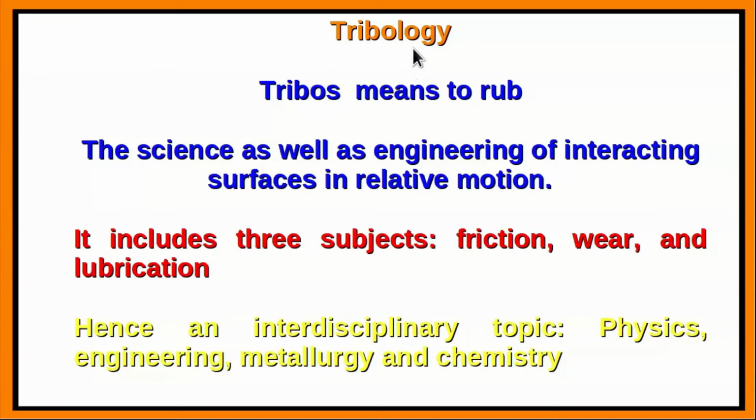Now there is a particular branch of science which deals entirely with the science as well as engineering of interacting surfaces in relative motion. That is called tribology. The word tribos means to rub. So anything connected with rubbing of the surfaces and the subsequent effects will come under the field of tribology. So it includes naturally three subjects: friction, wear and lubrication. Hence it is an interdisciplinary topic combining physics, engineering, metallurgy and also chemistry. So also wear, because that can arise from corrosion, which belongs to the chemistry branch.